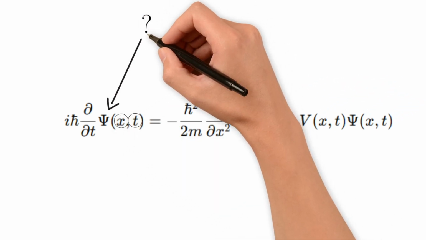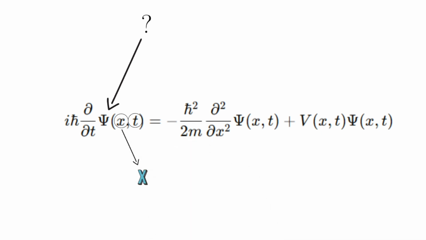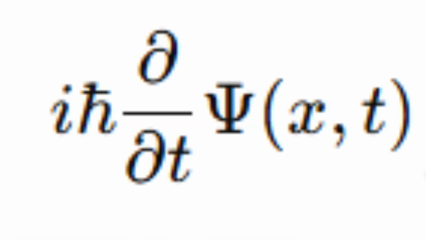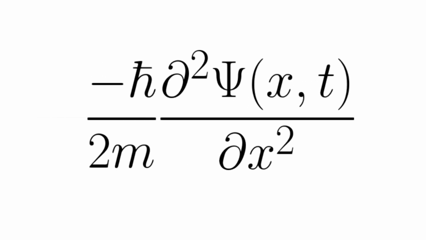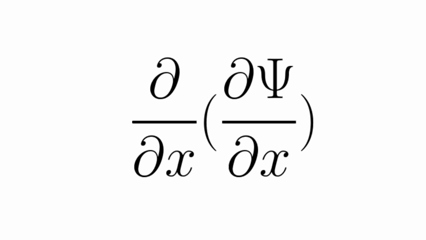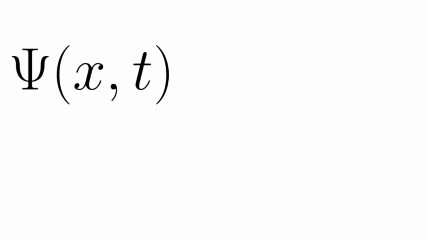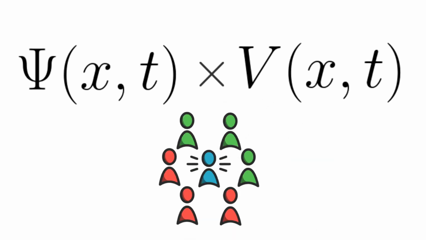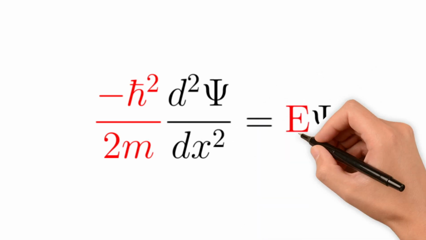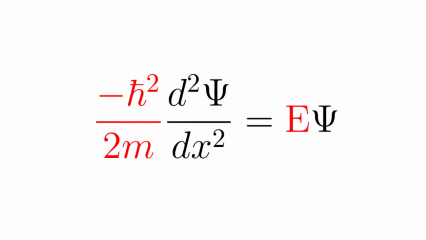A partial derivative is the rate of change of the function as one of the variables changes. For example, this first term is the partial derivative of psi with respect to t, meaning it is the change in the value of psi per change in time. The next term is similar but slightly different, as it is the second derivative, meaning it represents the rate of change of the rate of change of psi. The final term is the wave function psi multiplied by the potential function, which is an interaction of the particle with the system. An important thing to note about this function is that the first term is another way of expressing the energy of the particle multiplied by the wave function.